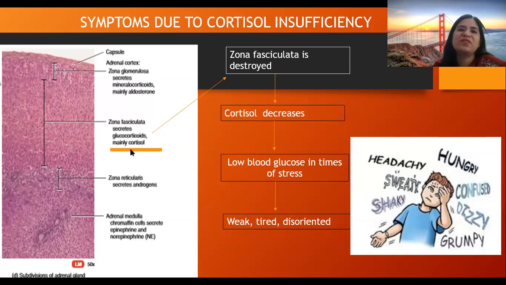Symptoms due to cortisol insufficiency are: the cortisol is secreted from the zona fasciculata layer, which secretes glucocorticoids maintaining the glucose homeostasis in the body, and the main hormone is cortisol. So when zona fasciculata is destroyed, the cortisol is decreased, and so there is low blood glucose in times of stress, and the patient will feel weak, tired, and disoriented. He will feel headachy, sweaty, shaky. He will be very hungry, confused, dizzy, and grumpy.